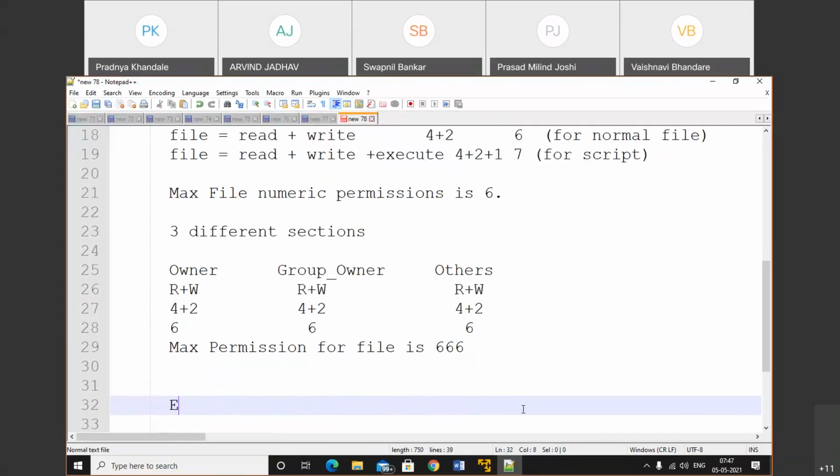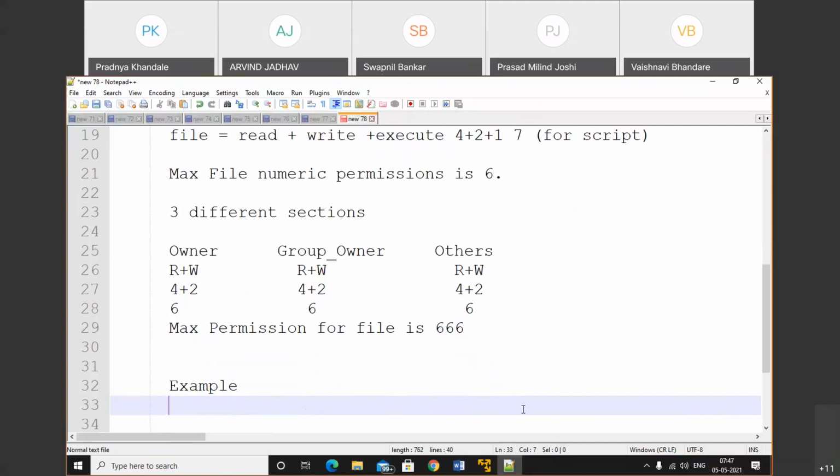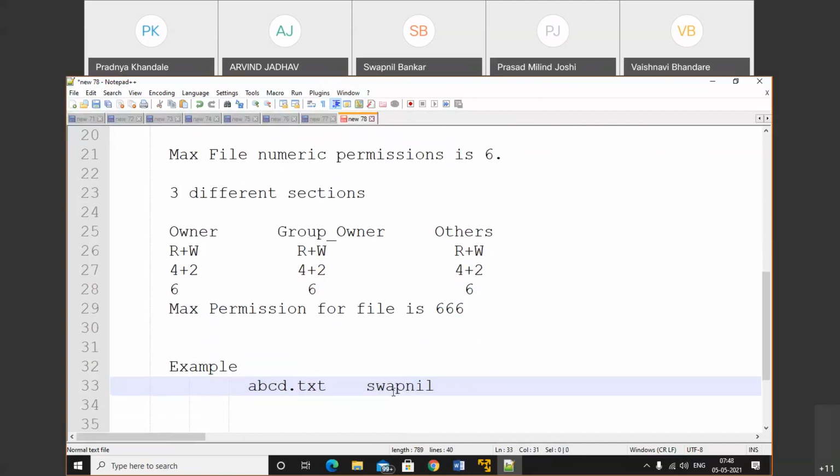So let's do an example to understand this. Assume that I have created one file having the name abcd.txt. In that case, this file is created by Swapnil. So that means the owner of that file is Swapnil. And assume that the group owner is market. And the rest of all users are others.